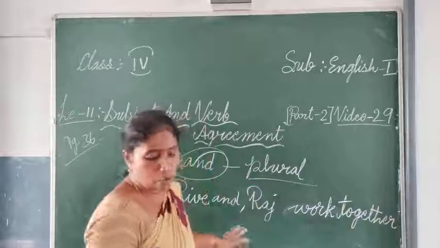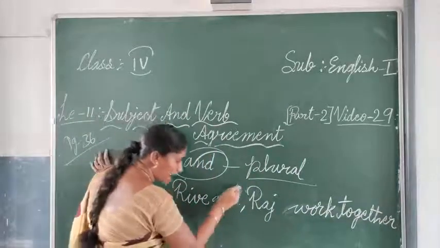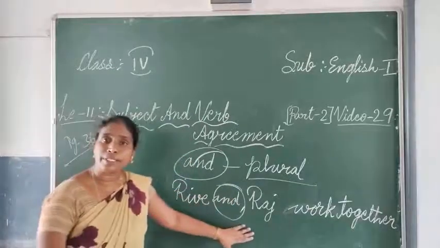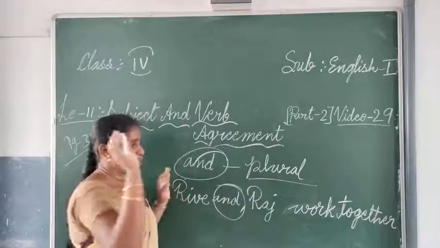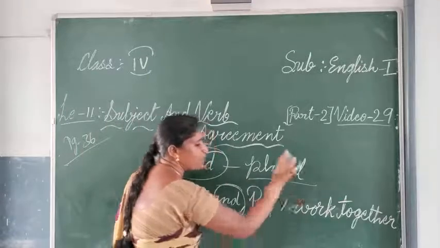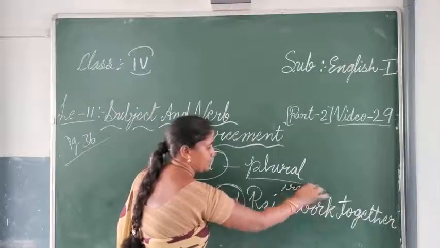So here, what we have said is "Raj and Ravi are..." This sentence is about the two persons we are speaking about. One thing you have to remember is that you are not using any verb here, like "a", "are" or a helping verb. Are or is, nothing is there.